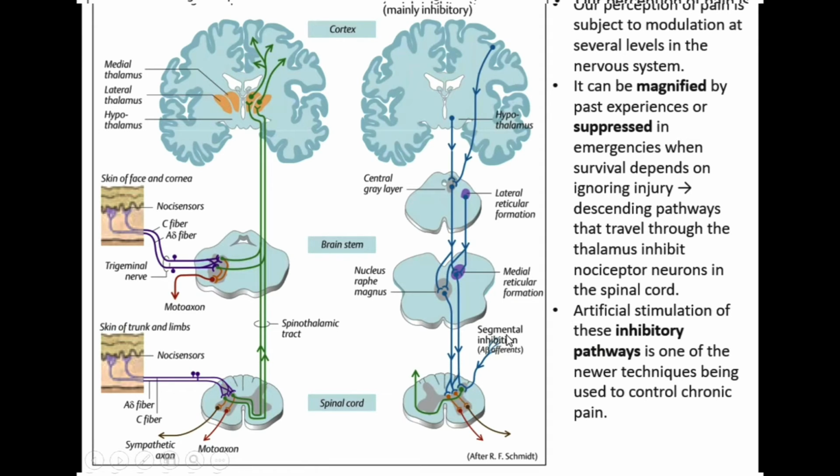And in here we have another segmental inhibition, which was happening for the spinothalamic tract. This is the spinothalamic tract. It's a segmental inhibition that previously had happened for this spinothalamic tract. And why?